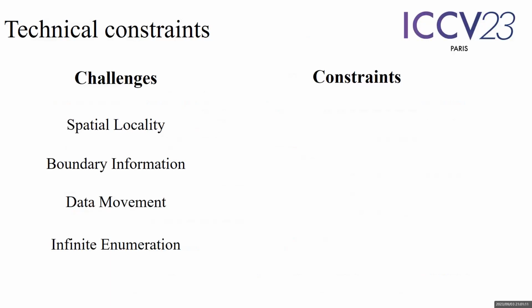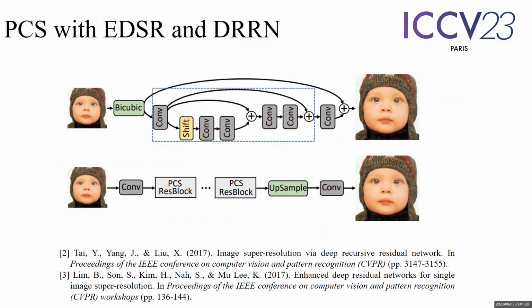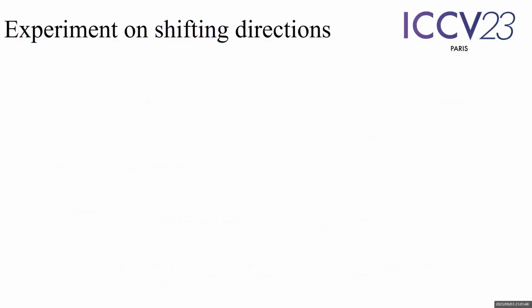To address this dilemma, we propose several technical constraints that require decision-making. These constraints include determining the shifting magnitude, choosing which channel to shift, and deciding the permutation of shifted and unshifted channels. For our experiments, we select two off-the-shelf SISR models as baseline models, DRRN and EDSR. DRRN is a lightweight recurrent model, while EDSR is a residual middle-scale model. We conduct the following experiments using these models. Next, we perform a series of ablation studies to examine these constraints.